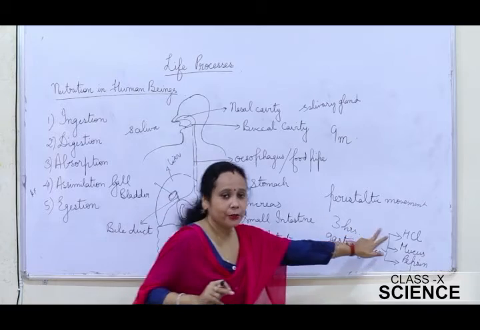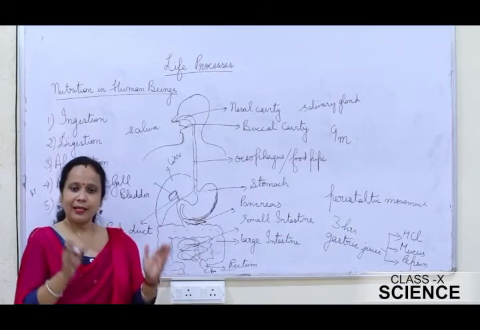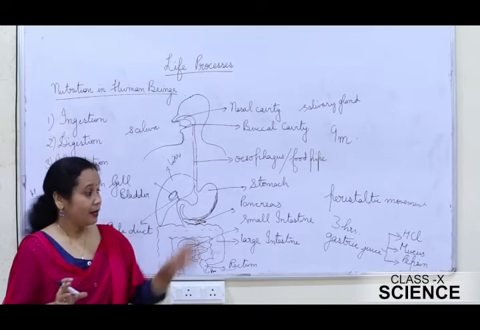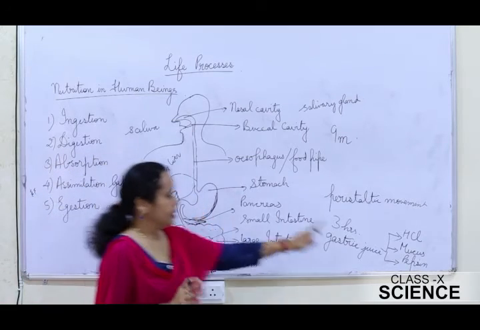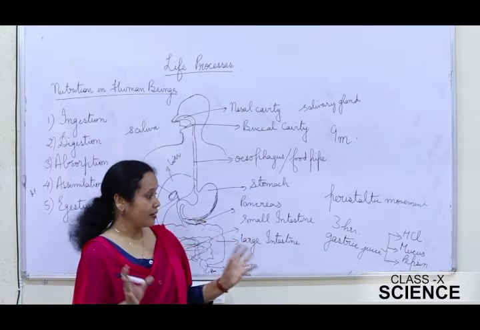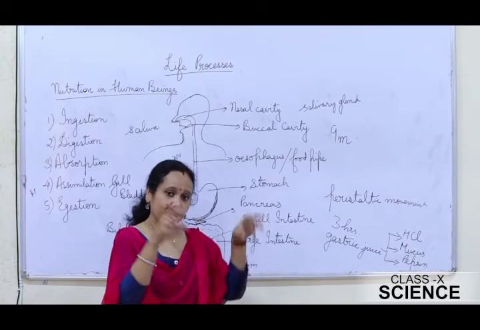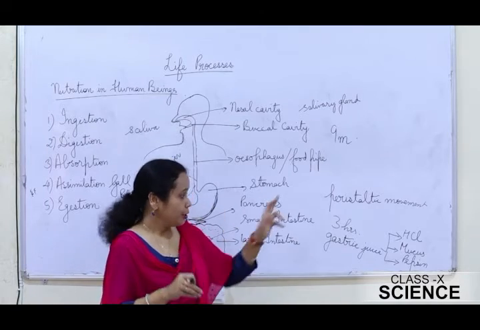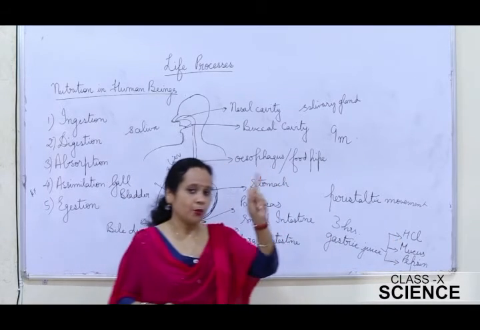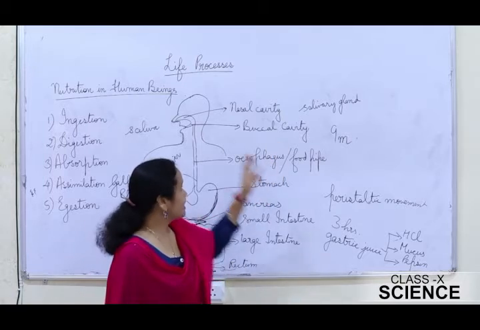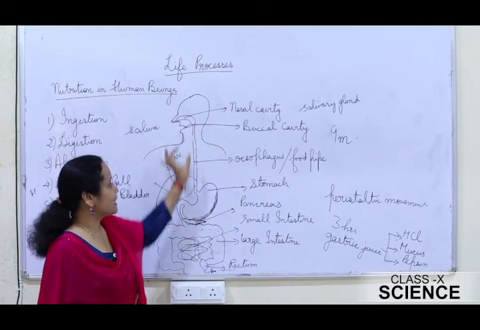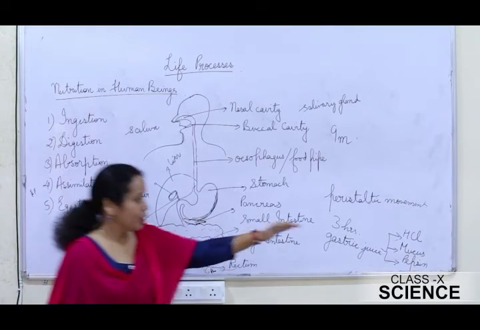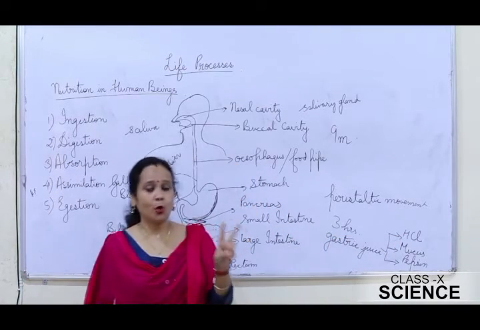Now, what do you think should be the role of the HCl? Actually, HCl makes the food medium acidic. And when it makes it acidic, the enzyme pepsin gets activated, and it acts upon the food to break down the protein present in the food. So HCl has one more role, that is it kills the bacteria or the microbes which have entered into our body by means of the food. If in case they have entered, the HCl kills them. So there are 2 roles of HCl.